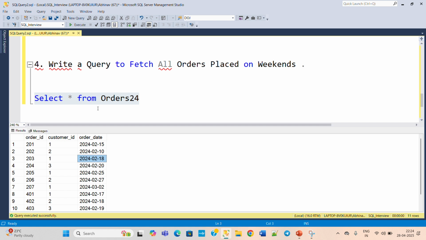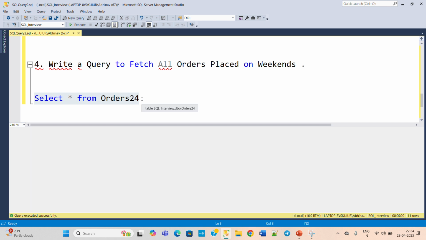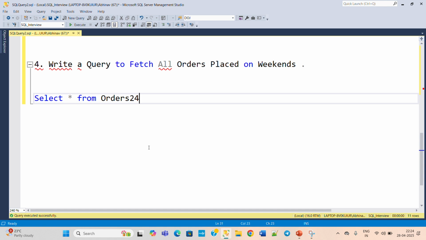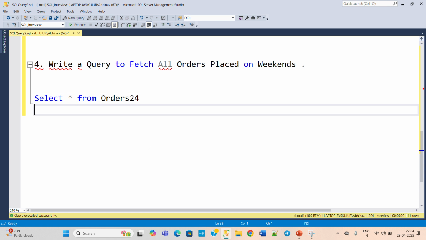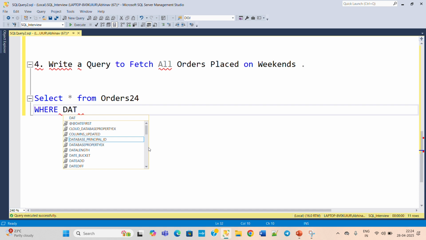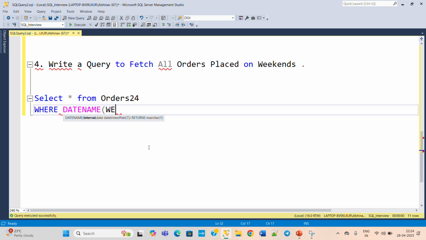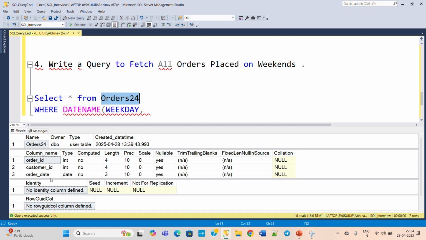For this we just need to add a single where clause where we mention that the order date falls on Saturday or Sunday, on weekends. So select star from orders where, then we need to use the function DATENAME, with weekday, on the order date column.